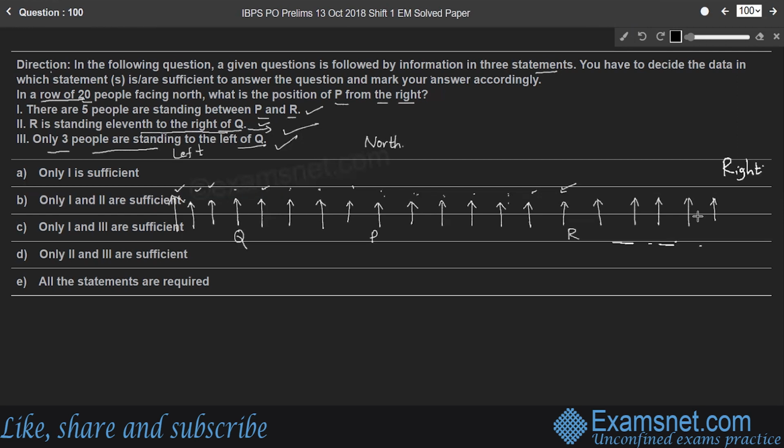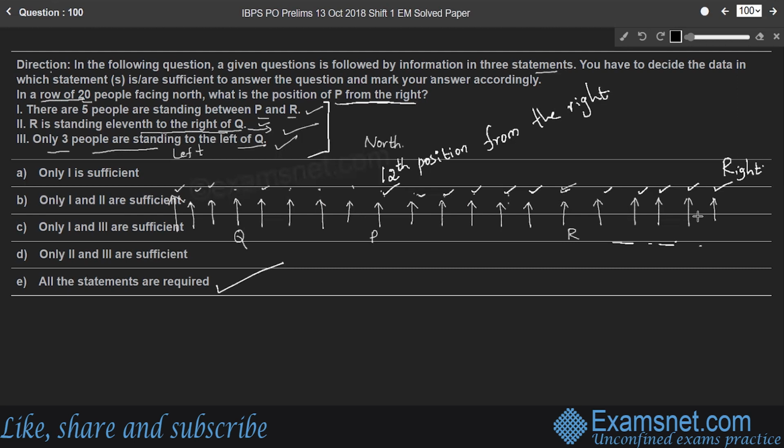Here the question is, what is the position of P from the right? So can we answer the question? From the right, the position of P: 1, 2, 3, 4, 5, 6, 7, 8, 9, 10, 11, 12. So P is in the 12th position from the right, right? 12th position from the right. So to answer this question, we need all 3 statements. Therefore, the answer is all the statements are required. Option E is the right answer.